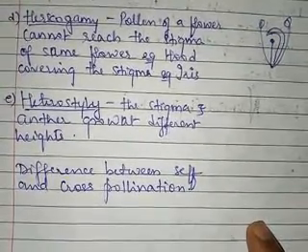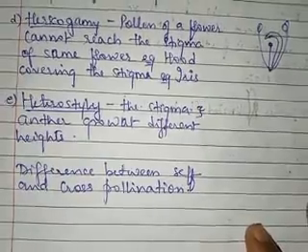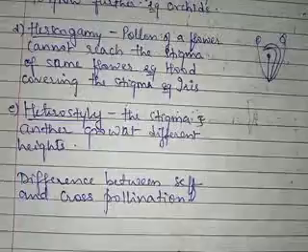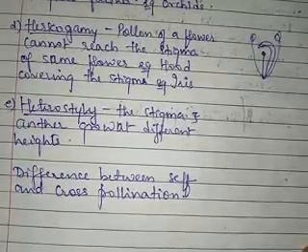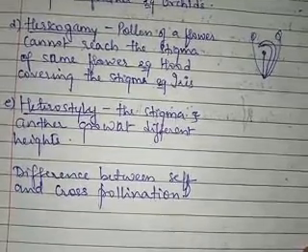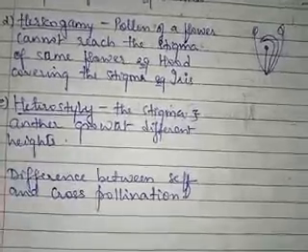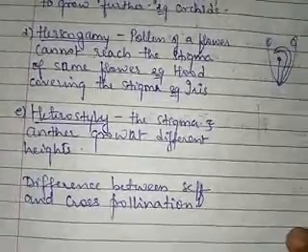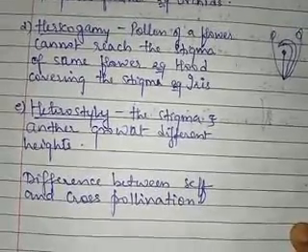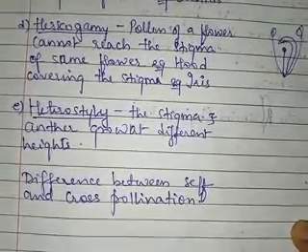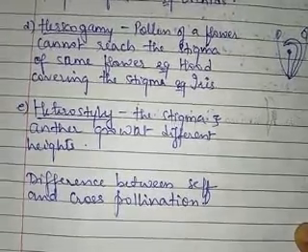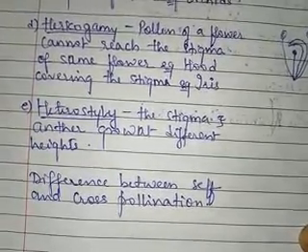When there is a question asked on the difference between self and cross pollination, at that time you can describe the definition of both types of pollination. Then you can say that an external agent is required for cross pollination, whereas an external agent is not required for self pollination, right?